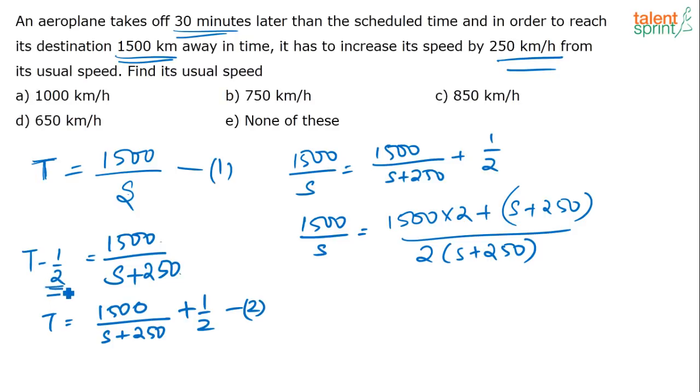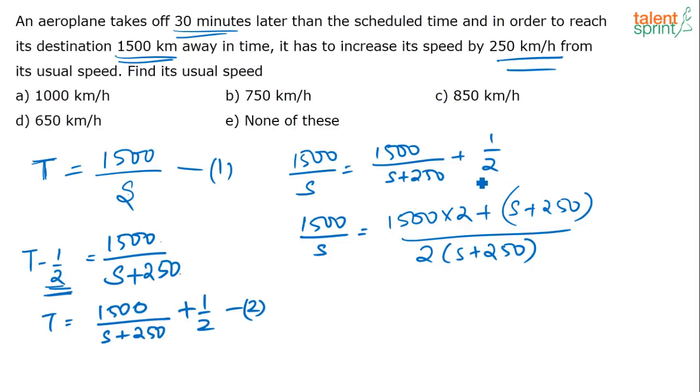Why it is t minus 1 by 2 is, see, he is starting 30 minutes late and he is reaching on time, okay. Now I am saying, okay, I am going to my school, from 7 o'clock I am leaving my home and I am reaching the school at 8 o'clock. Now you are going, Pechi Ramalakshmi is going to the school, she is starting half an hour late and reaching at 8 o'clock. So what does that mean? You are starting only at 7:30 and reaching at 8, correct. So I am taking 1 hour means you are taking how much? 1 minus 1 by 2, right? Half an hour less than what I was taking. So that is how it is t minus half. Hope the concept is clear to you now.